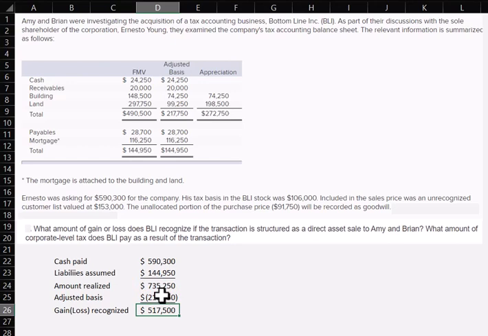That gives us $517,500. Okay, and then we're going to determine the tax by multiplying it by the tax rate. And the tax rate on this problem is 21%. Take that times 0.21. We get $108,675.